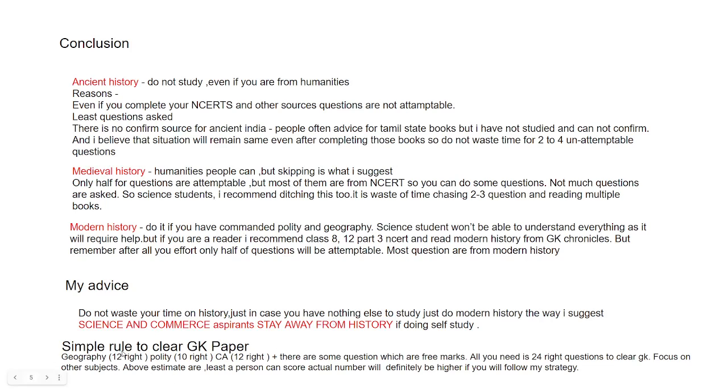If you want to clear the GK paper, it is very easy. Simple rule: 12 right in geography. There are 18 to 20 questions asked. I am just stating that just do 12 right in geography. Then 10 right in polity. Polity is a very scoreable subject, and at least 15 questions are asked. I'm just saying that do 10 right.